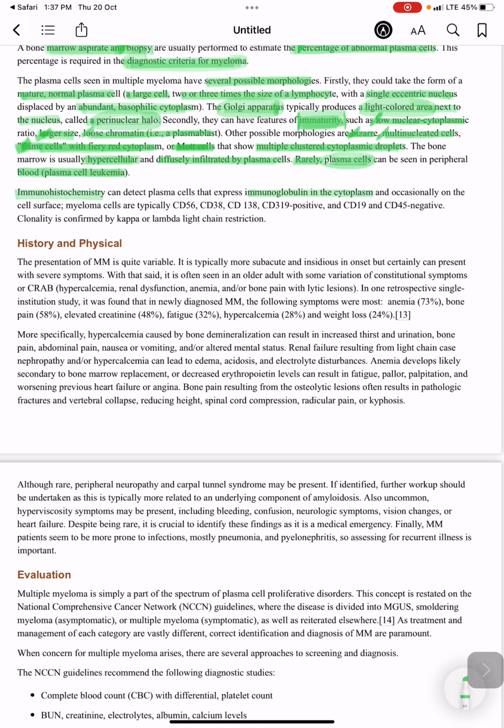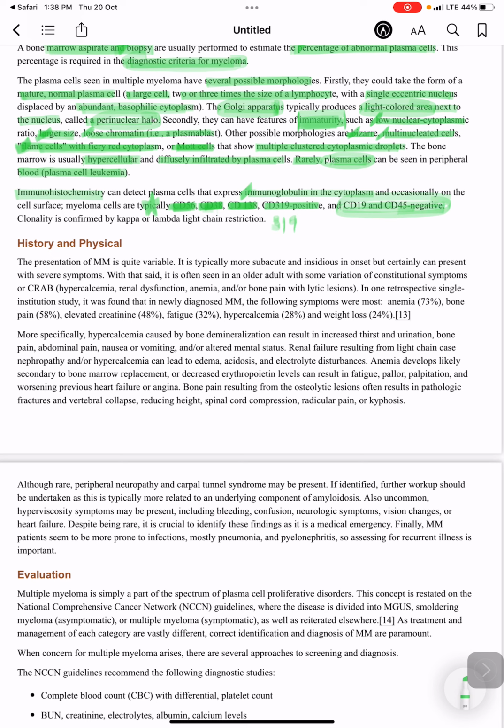Myeloma cells are typically CD38 positive, CD138 positive, CD56 positive, CD319 positive, and CD19 and CD45 negative.